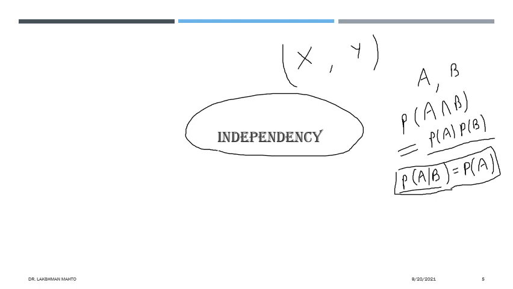So if the happening of B is not altering the probability of happening of A, then simply we can say that A is independent of B. It is directly borrowed from the definition.